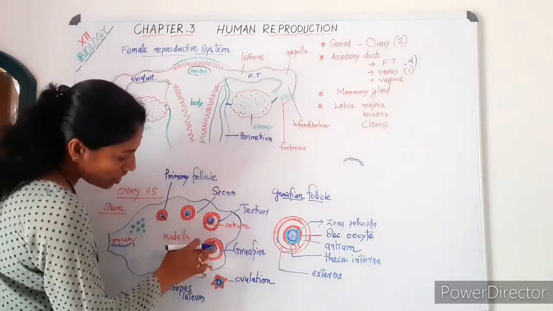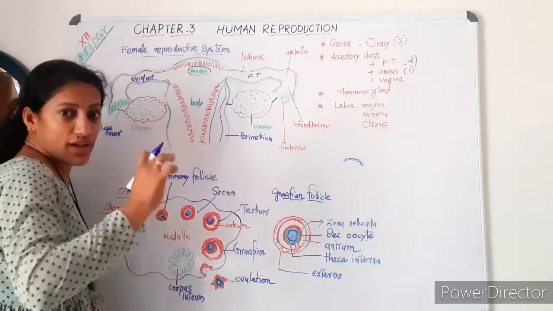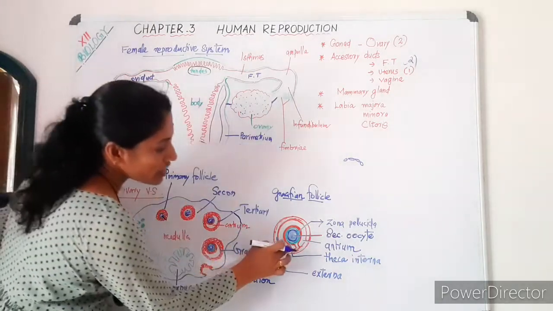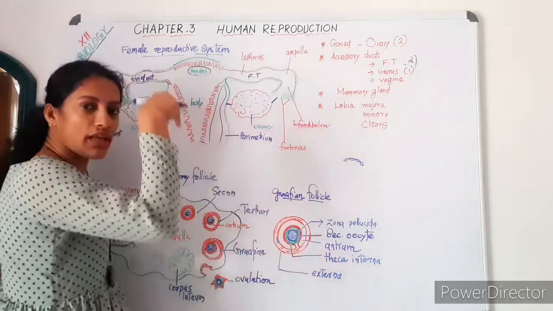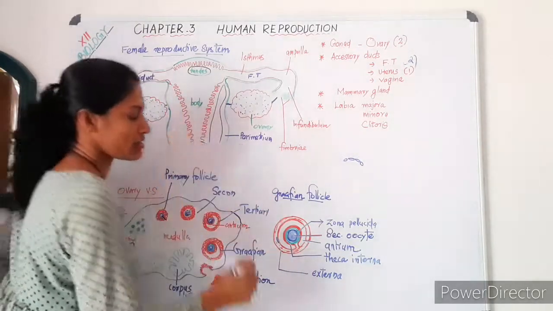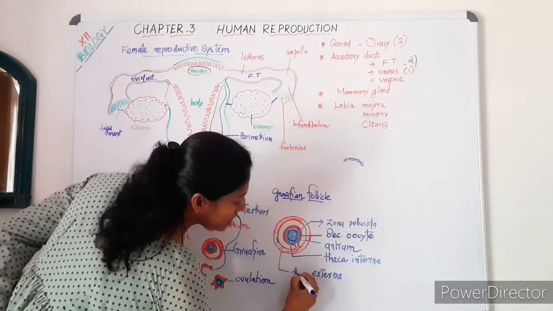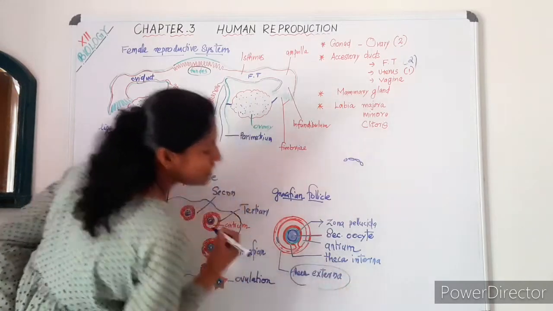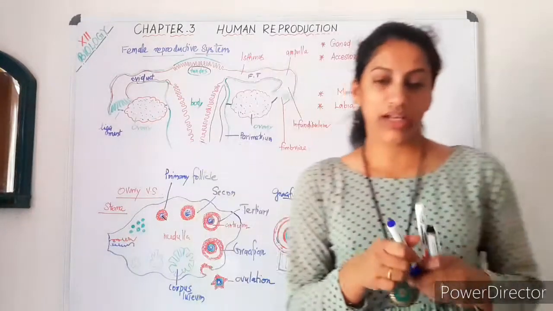Each single cell is called a follicular cell. Follicular cells form a layer. These follicular cells form an inner layer called the theca interna, and follicular cells form an outer layer called the theca externa. Simple fact only. Okay, so keep in mind the structure of the Graafian follicle.